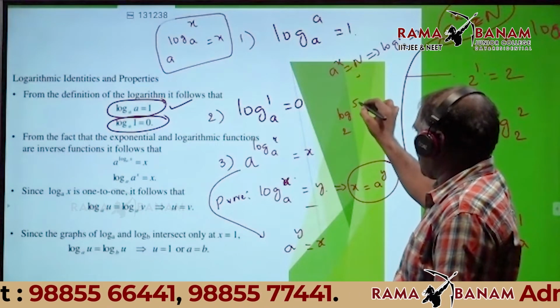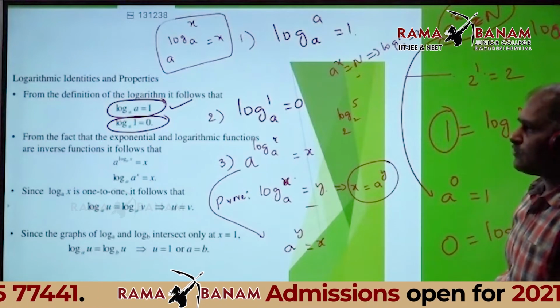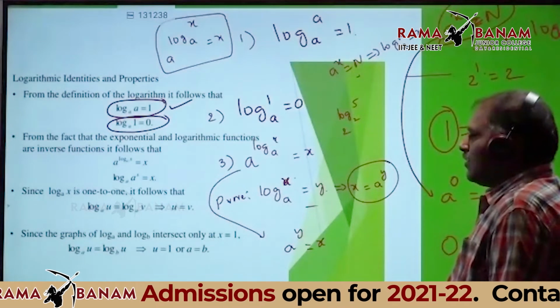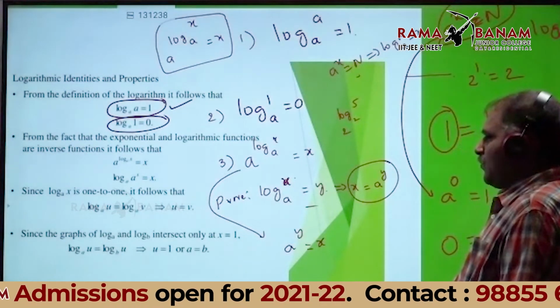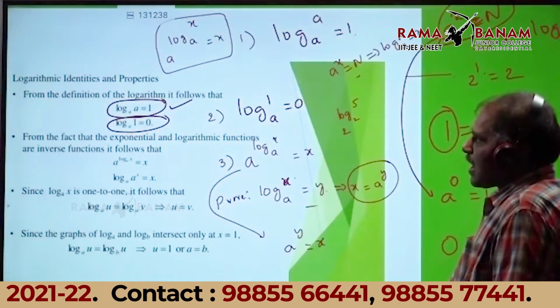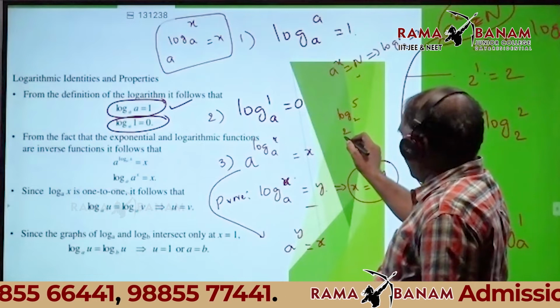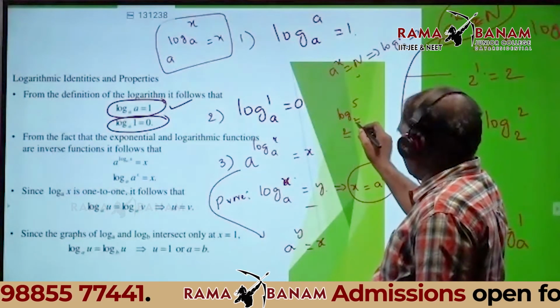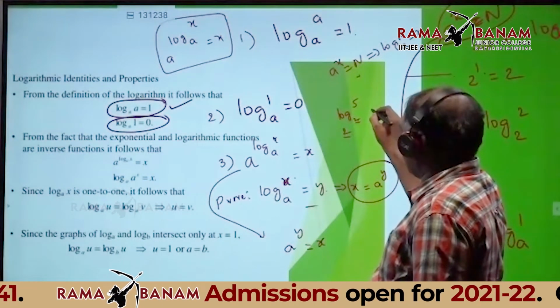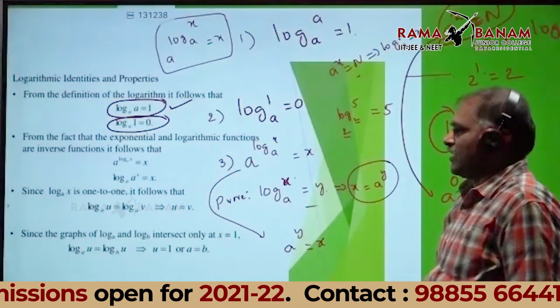What is the value? 2 power logarithm of 5 base 2. What is the value? Here the base value is the same. When both are the same, the power value is the value of that logarithm.